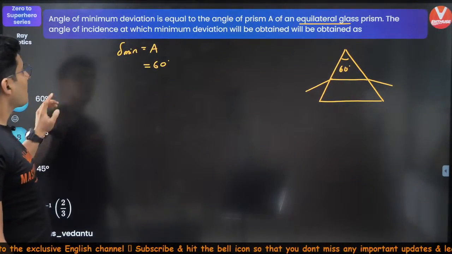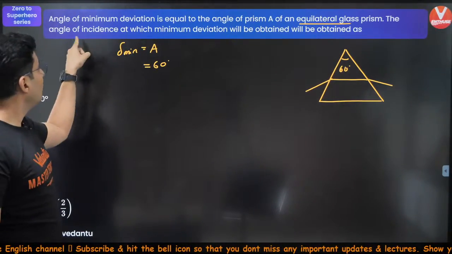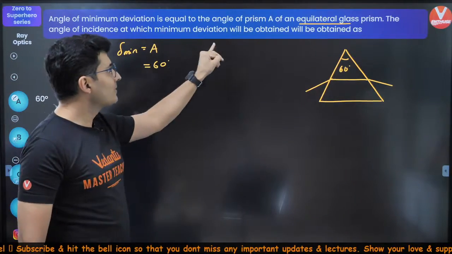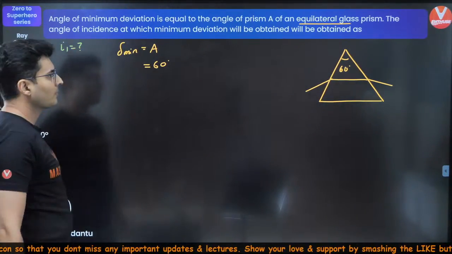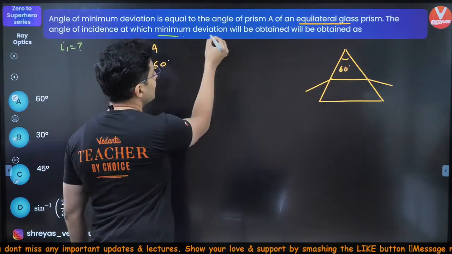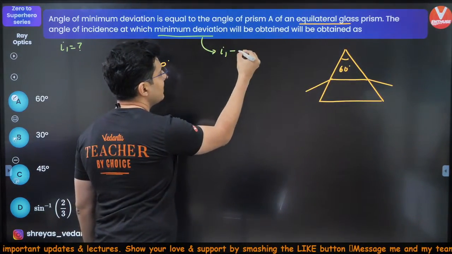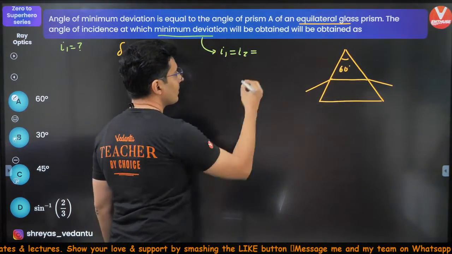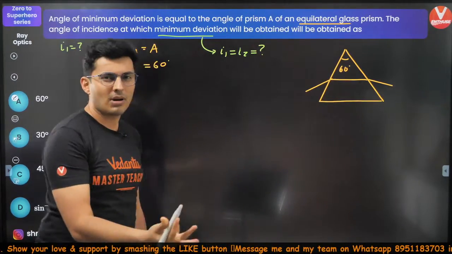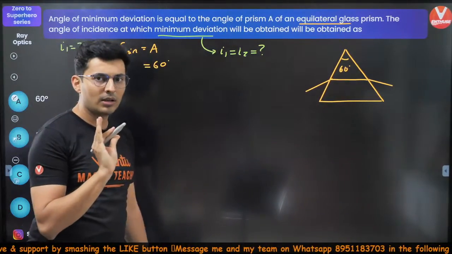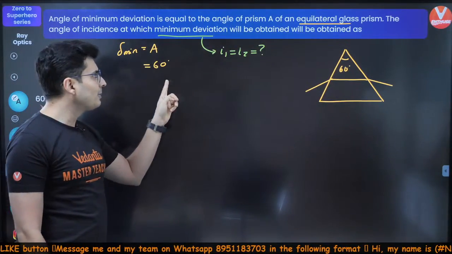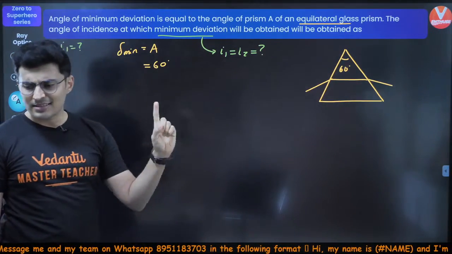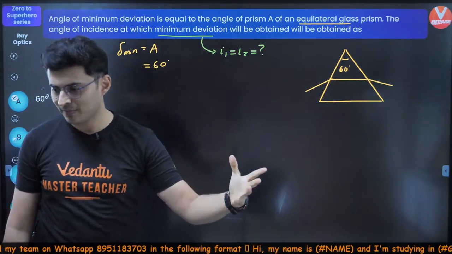The next thing, the question says the angle of incidence for which minimum deviation will be obtained. So that means I1 is asked. Now since minimum deviation is given, isn't it obvious I1 and I2 are equal? But I don't know how much it is. I don't know. But I know they are equal. So now think, is there a formula relating deviation, angle of prism and incident angle? Is it Snell's law or something else?